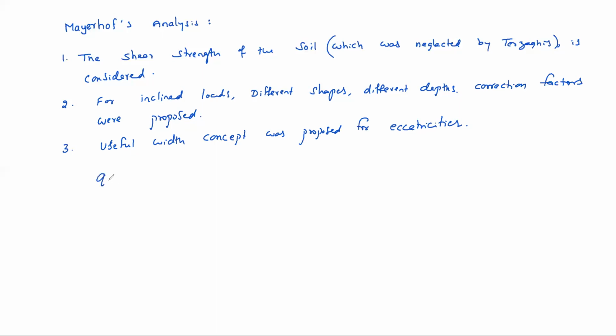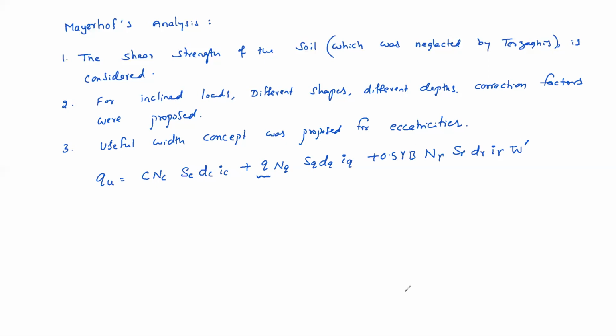So according to this theory, qu equals c Nc sc dc ic plus q Nq sq dq iq plus 0.5 gamma B N gamma s gamma d gamma i gamma. Of course, the water table correction factor W dash also. Here q is the effective weight of the soil. Submerged weight only should be taken here. The water table correction factor applies only in the third term.